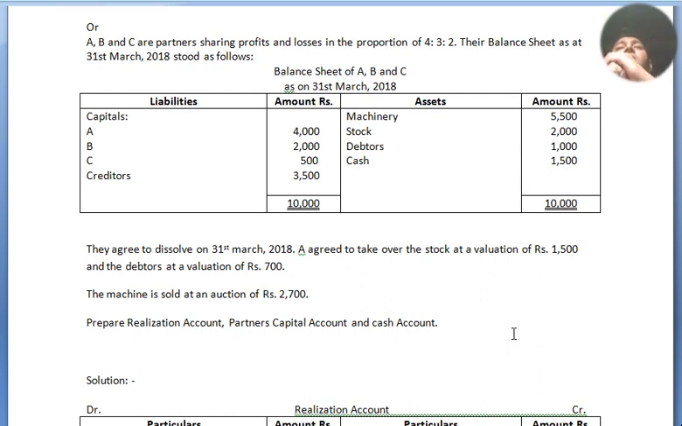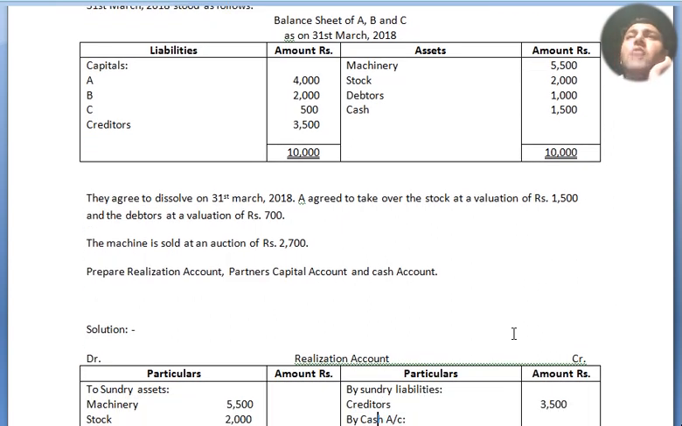They agreed to dissolve on 31st March 2018. A agreed to take over the stock at a value of 1,500 and debtors at a value of rupees 700. The machinery is sold at an auction for rupees 2,700. Prepare realization account, partners capital account and cash account. Now we move to our solution.